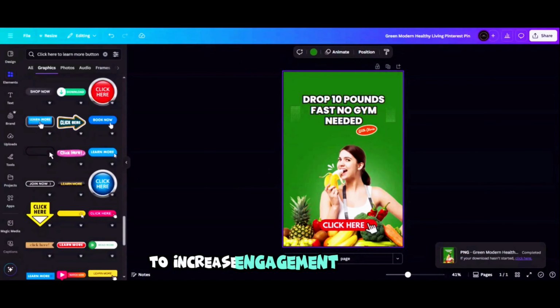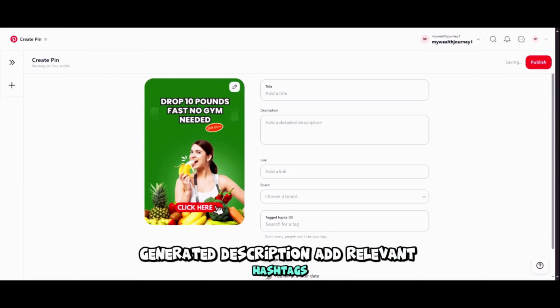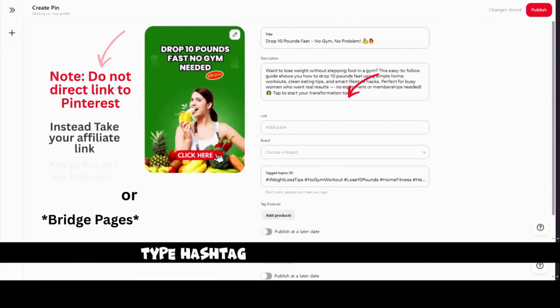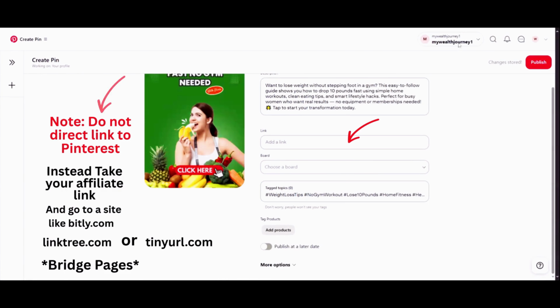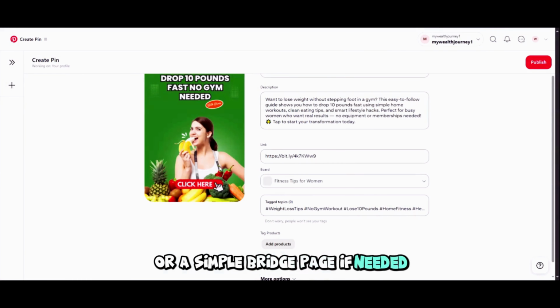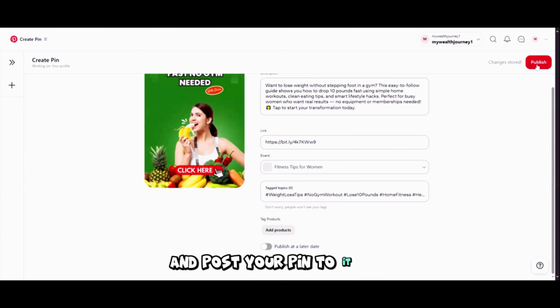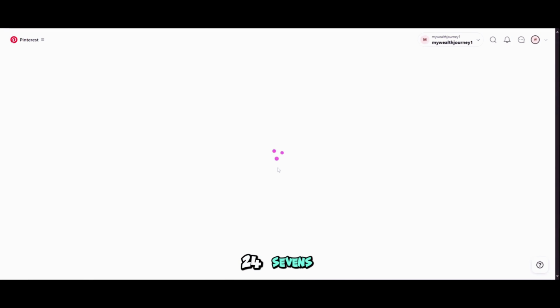Step 4. Post your pin and add your affiliate link. Now upload your pin to Pinterest. Choose a keyword-rich title and paste the AI-generated description. Add relevant hashtags, like hashtag weight loss, hashtag health tips, hashtag fitness journey. Paste your affiliate link in the destination link section. Make sure your pin links directly to the product or a simple bridge page if needed. Create a board like fitness tips for women and post your pin to it. Now your pin is live and can start driving traffic for you 24/7.